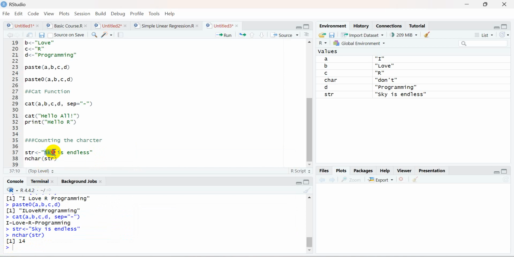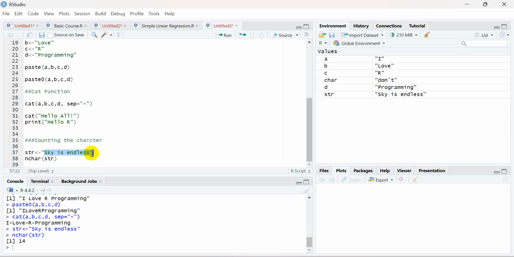Okay, 3 and there is one space, 4, 4 to 6, one space, 6 and 7, 7 and 3 is 10, and 10 and 4 is 14. Now, this function counts the space character as well. But this is homework for you.